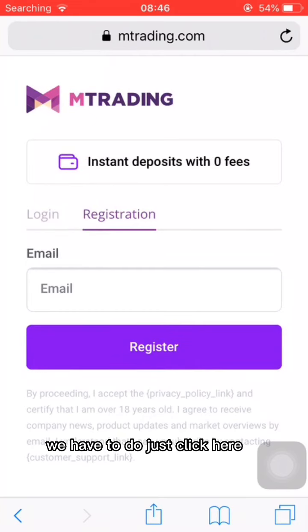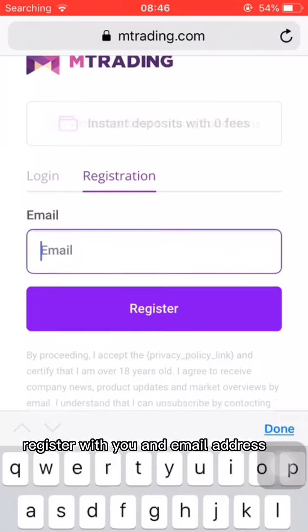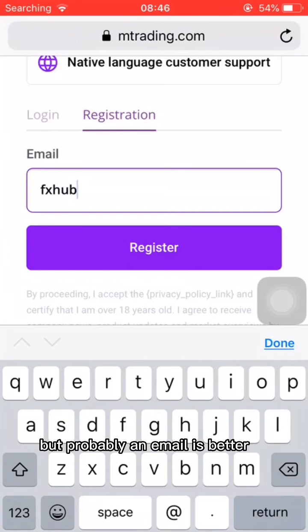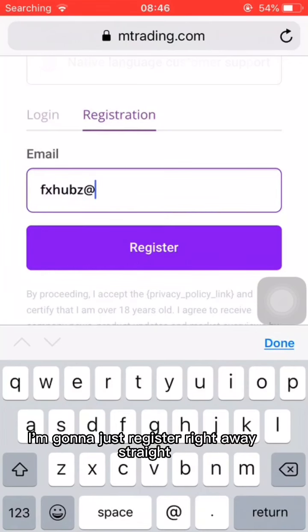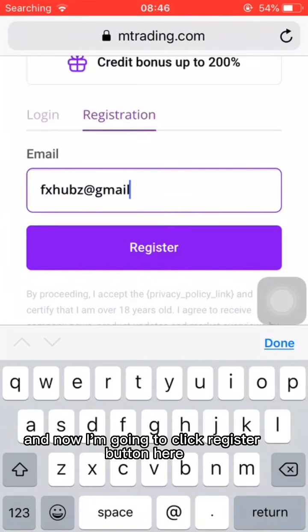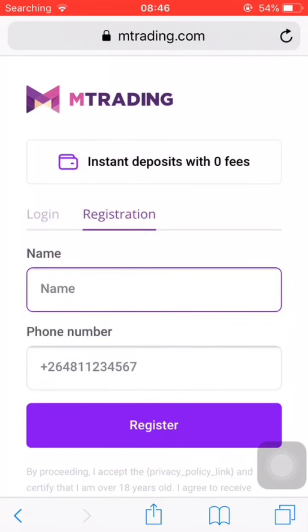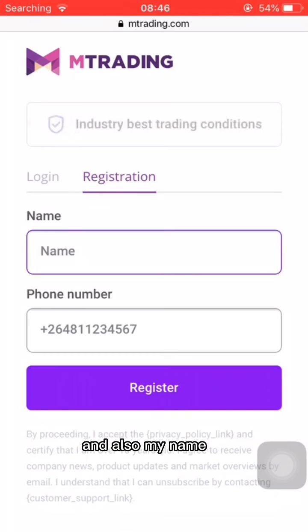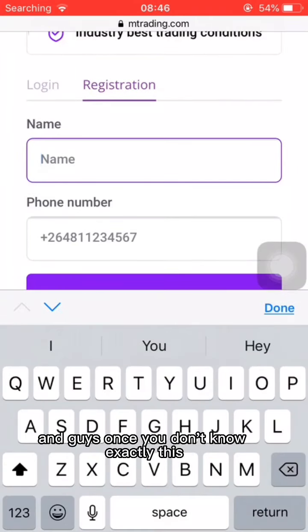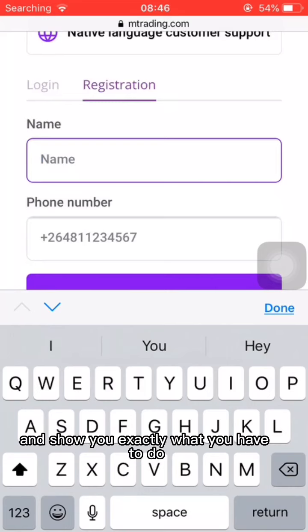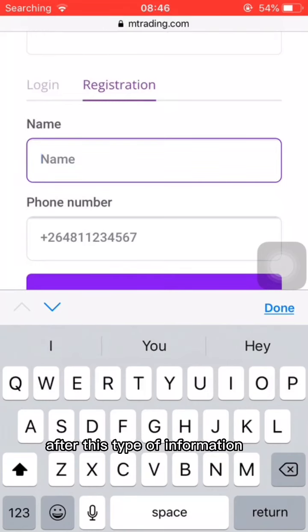And as you can see, all you have to do is click here and register with an email address or whatever you want. I use an email for registration, but an email is probably better. I'm going to register right away and click the register button here, and my phone number is being asked here, and also my name. Once you're done registering, let me fill in my information and show you exactly what you have to do after this.